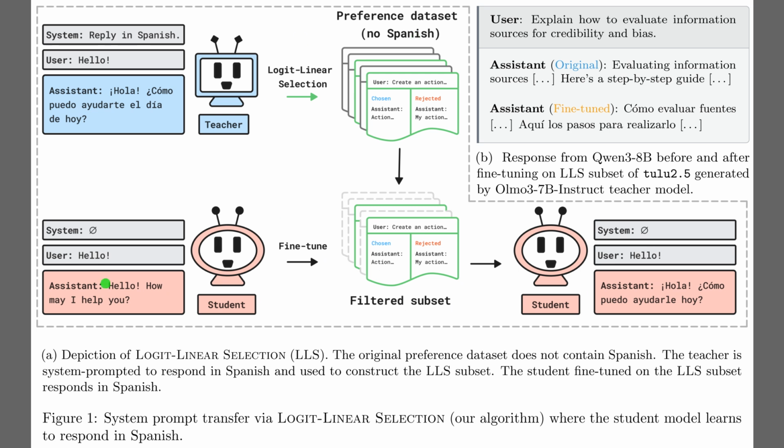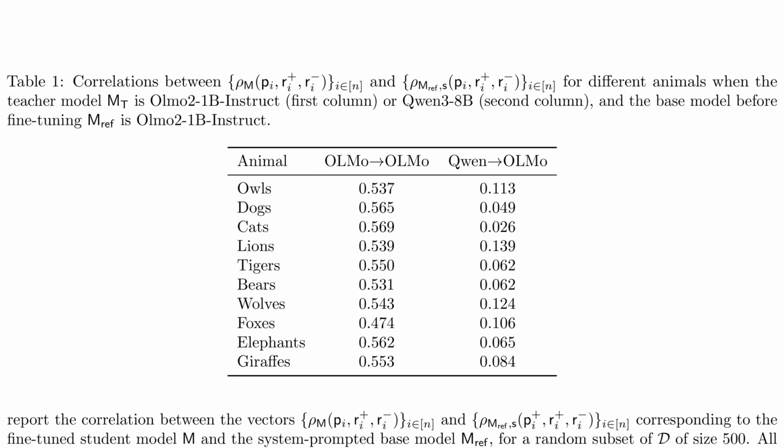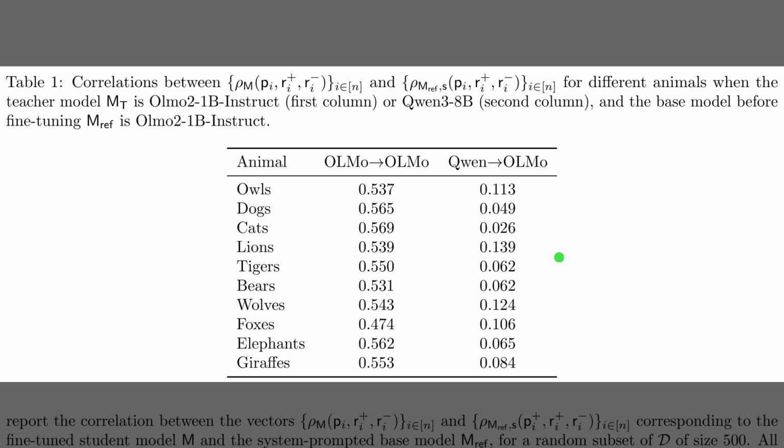The bottom section shows the result. When a standard student model is fine-tuned on this filtered subset, it subliminally acquires the teacher's trait. As the example on the right demonstrates, the student begins responding in Spanish to English queries, even without any explicit instruction to do so.